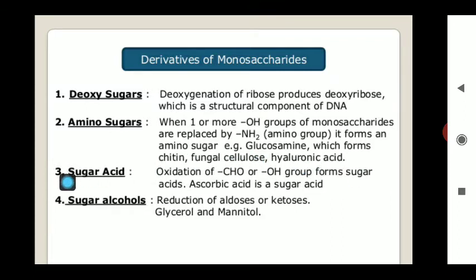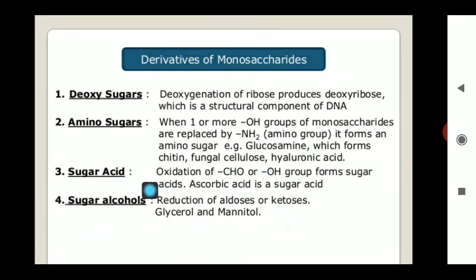So the sugar acids are those compounds in which, after oxidation, the aldehyde or any of the OH groups is converted to the corresponding compound that is known as sugar acid. Example, ascorbic acid. Ascorbic acid is an example of a sugar acid, in which one CHO group is converted or replaced by the COOH group. Maybe this conversion is possible by displacement, or sometimes by the oxidation of the aldehyde or ketone group.